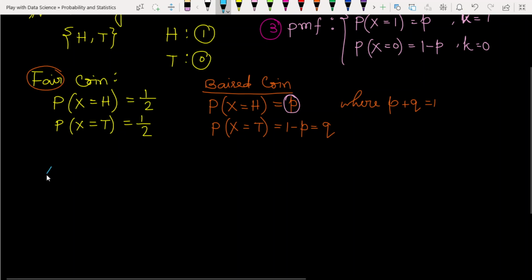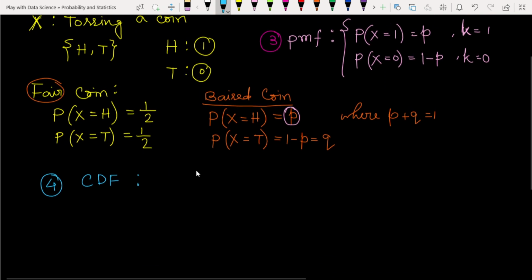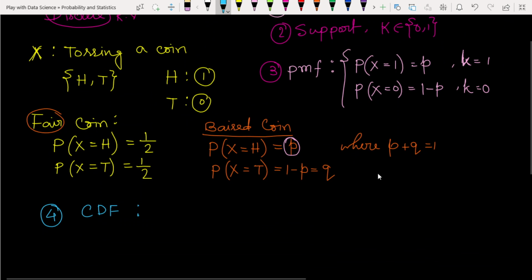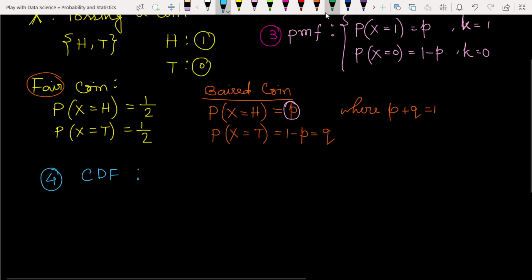The fourth question: what will be the cumulative distribution function of the distribution? The cumulative distribution function will be like this. Just draw the probability mass function, then I think it will be easier for us to understand better.